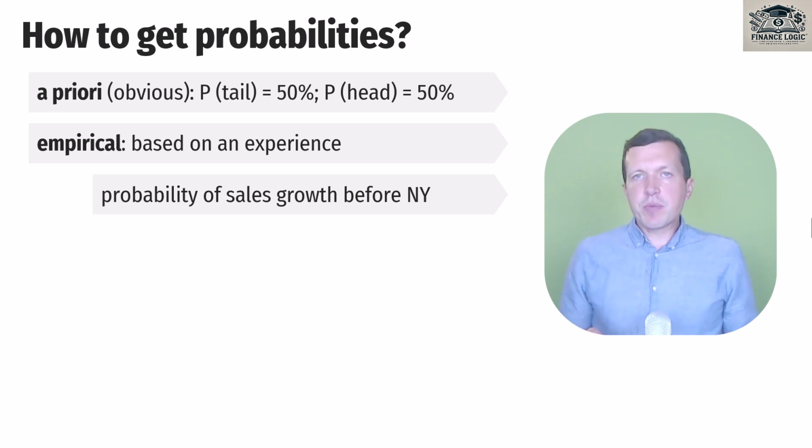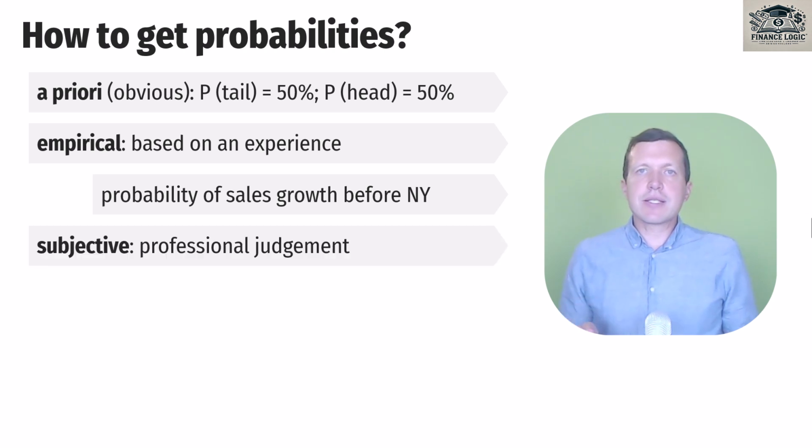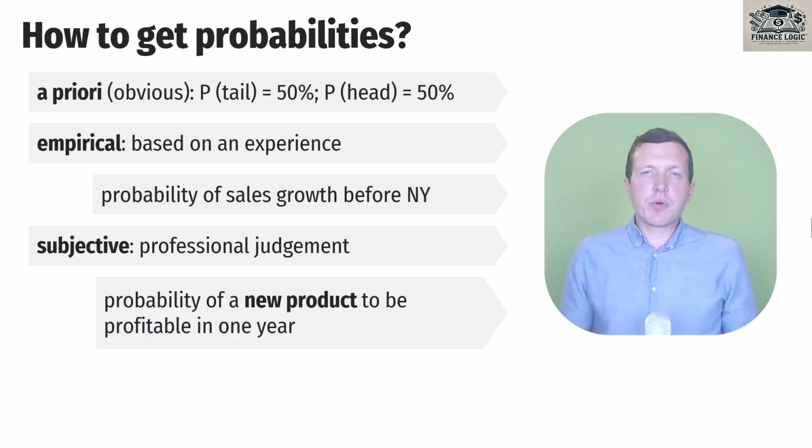And the third type of probability is subjective. Subjective probability we use when we don't have any past events, we don't have something similar in the past. We just make a judgment because we deal with something new. For example, we develop a new product and we can define some probability that a new product could be successful, could be profitable.